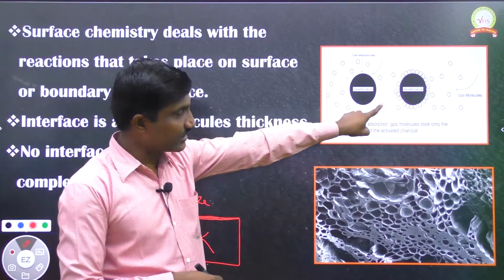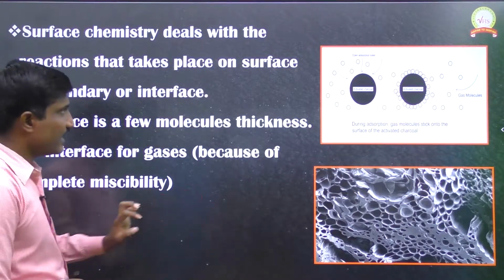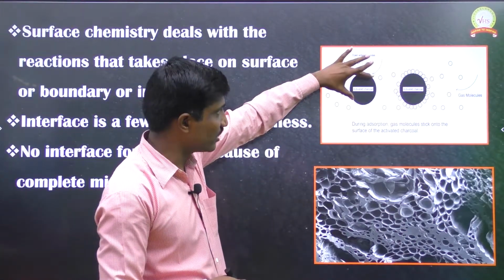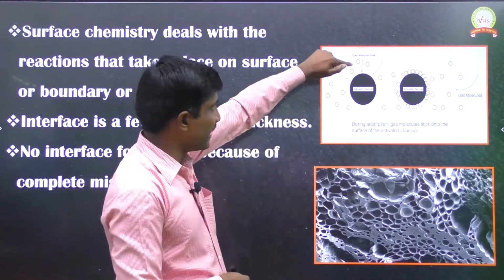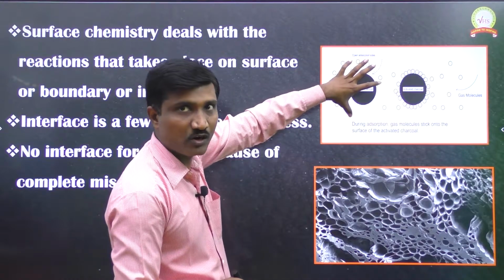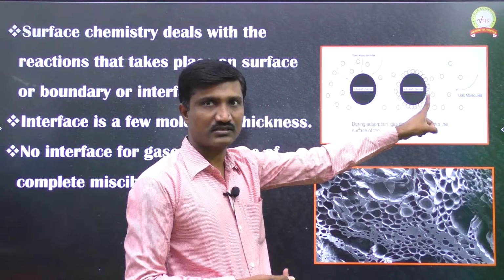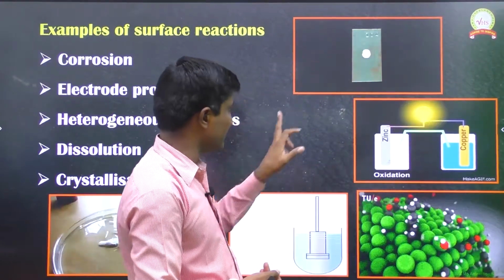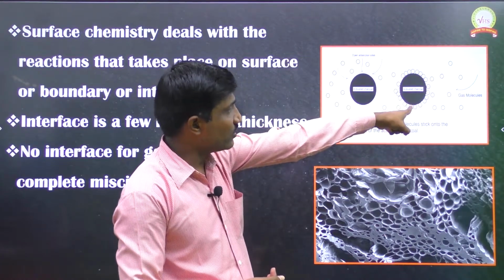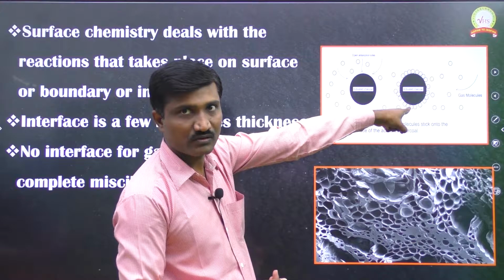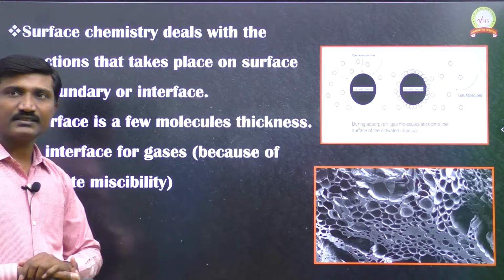Take another example: this is activated charcoal. If you keep this activated charcoal in our atmosphere, gas particles present in the atmosphere come and occupy around this charcoal, so this type of representation comes to us. These are the different gas particles, and they come and occupy the surface of this charcoal. Since these are occupying the surface of charcoal, that process we explain in surface chemistry.